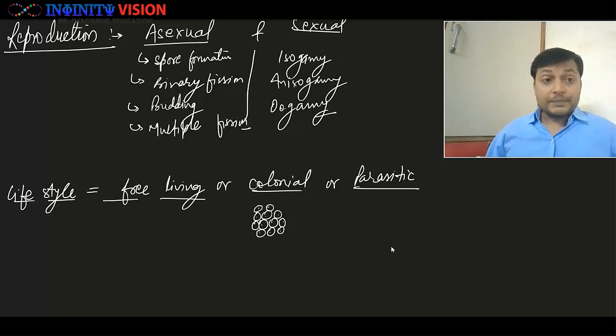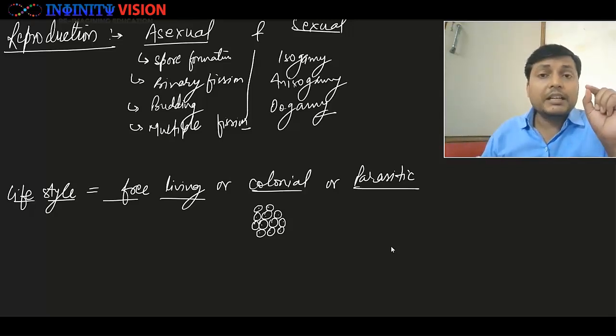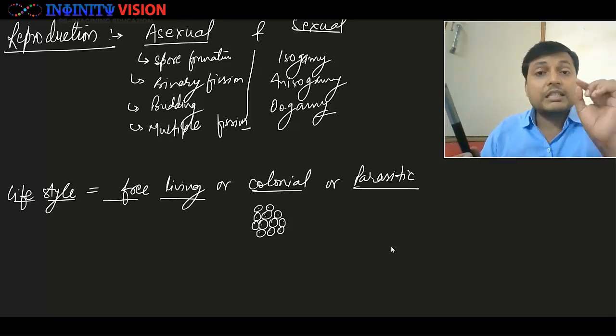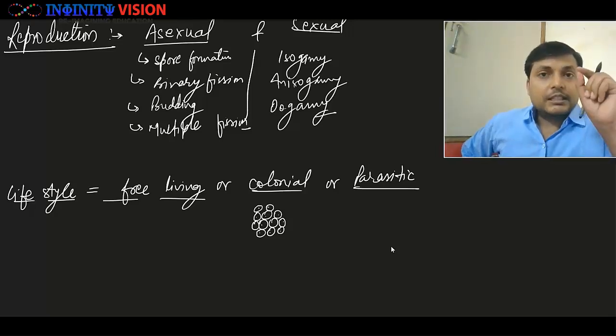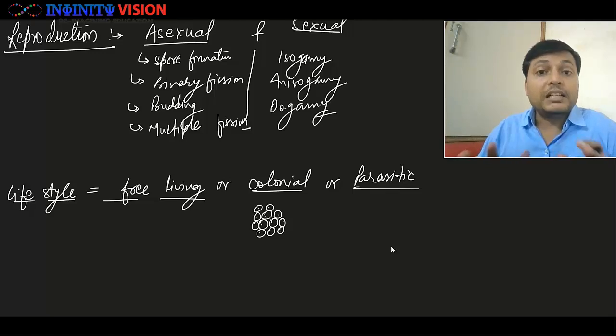Now despite having more than one cell, it is not a multicellular organism. Why? Because every single cell is independent. They are functioning as one individual. It is not that all these cells combine and form a tissue which acts as an organism. No, every single cell is an independent organism, and therefore despite having a group of cells, they are actually a group of organisms. They are colonial. They are not multicellular.